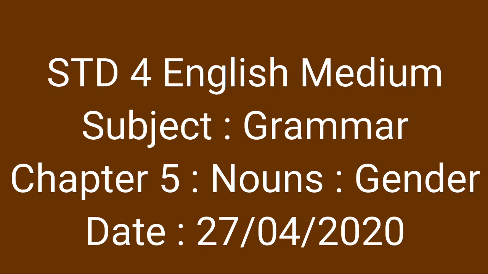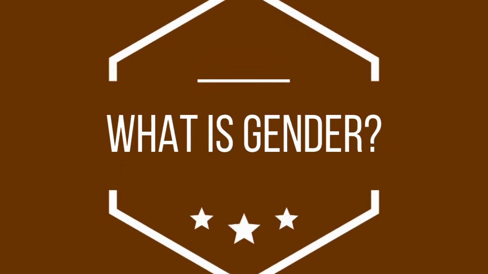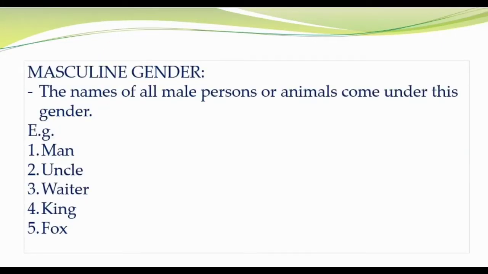Standard 4th English Medium, Subject Grammar, Chapter 5, Nouns, Gender. What is gender? Let's see the definition. Gender is the category of noun. There are 4 genders in English. They are masculine gender, feminine gender, common gender, and neuter gender. Let's see one by one.